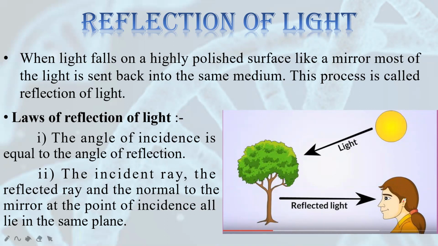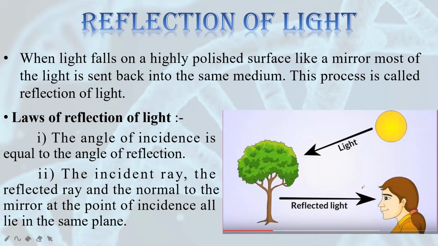As I said, reflection of light is a very important phenomena of light. So it has two laws which are considered as laws of reflection of light. First law is angle of incidence is always equal to angle of reflection. Now as you can see here, the light is coming towards the object, and this light comes with a certain angle. Then the light will be reflected again, with another angle.